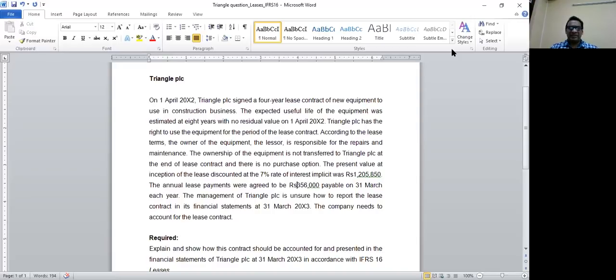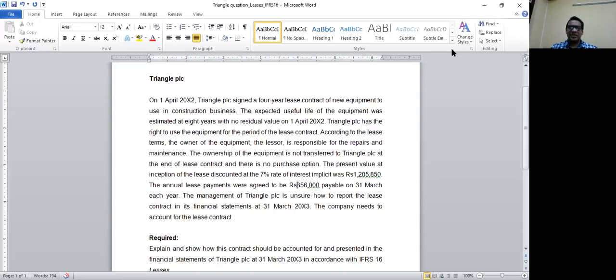So in my view, it's a lease since there's an identifiable asset, that is number one. And number two, the lessee can decide for which purposes he's going to use the asset. He can control, he can decide for which purposes he's going to use this asset in order to obtain future economic benefits. The asset may be maintained by the lessor.